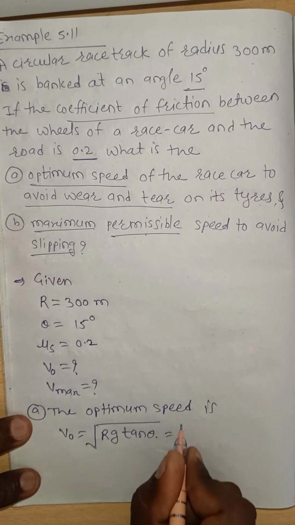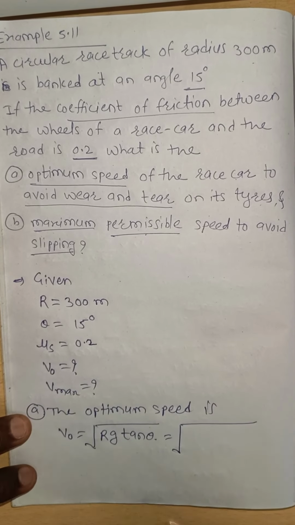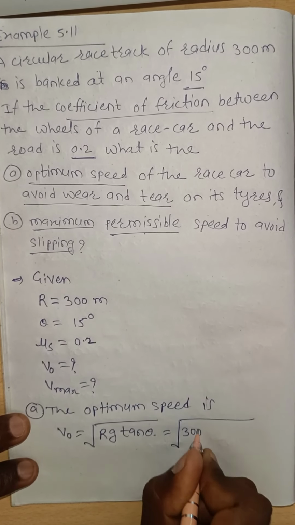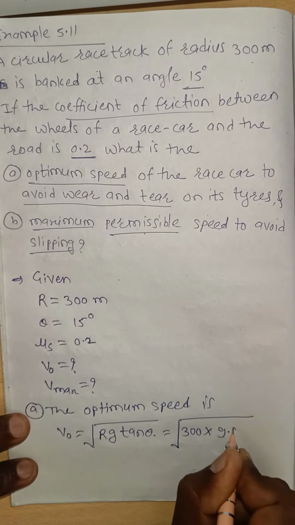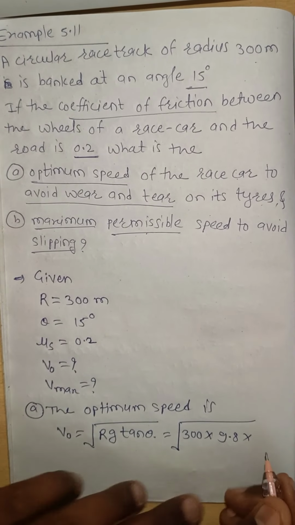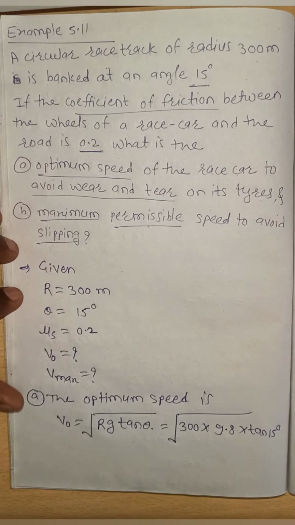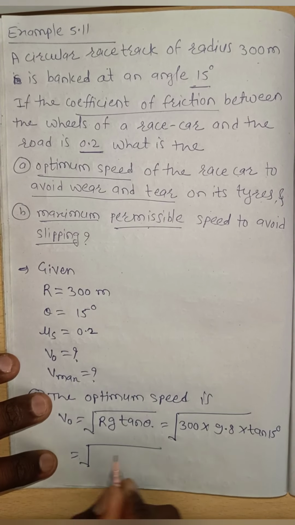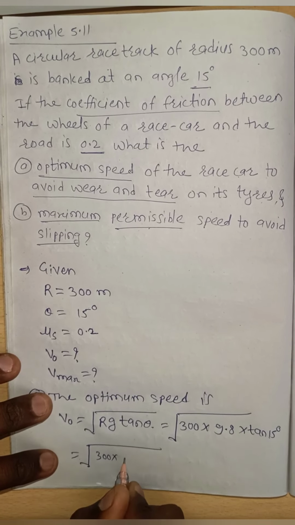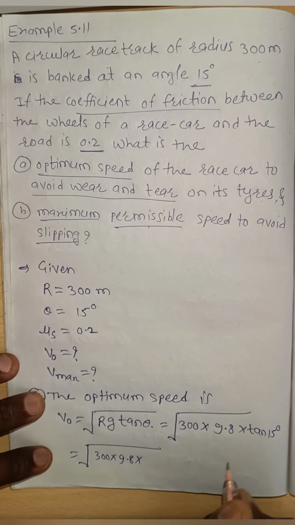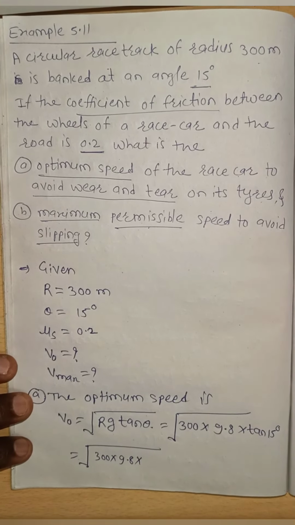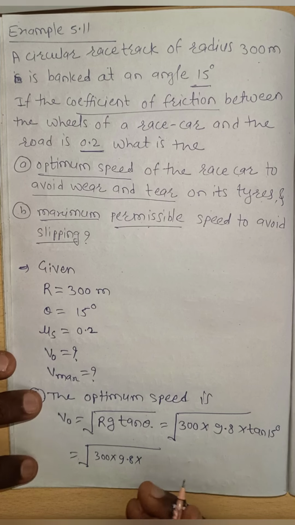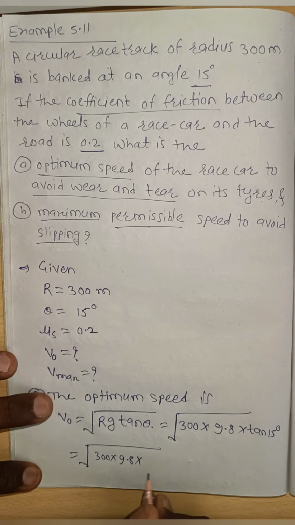Put down all the values and find out the optimum speed. R is 300, g is 9.8, and tan 15. Now calculate: 300 into 9.8 into, what is the value of tan 15? The value of tan 15 is nearly 0.268.